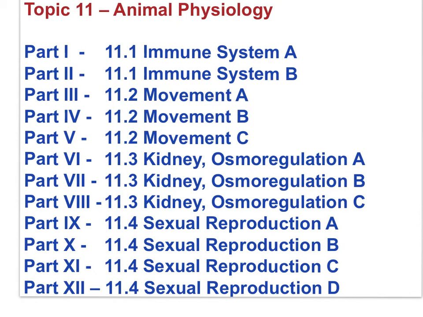Here is the outline of all the available movies for Topic 11, Animal Physiology. Use this outline to choose the movie you need for review. This movie is focused here.